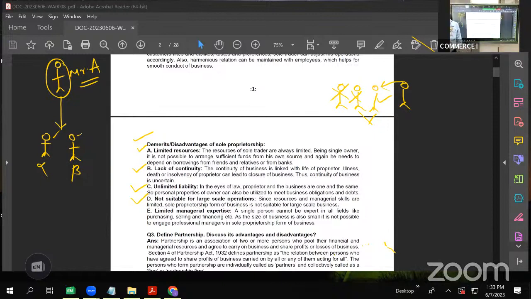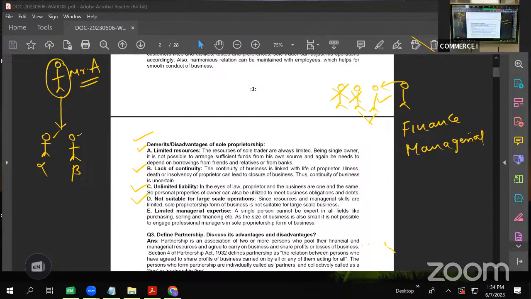Why is it not suitable for large scale operations? For two reasons, I will say. One is the finance, because he cannot invest more. The second one is the managerial ability. It is not only the finance that acts as a constraint, it is the managerial ability of a single person also that acts as a constraint, and it will not enable that single person to start large scale operations. Large scale operations need large finance and also need managerial ability of that level. And as a single person, he will not be able to manage.